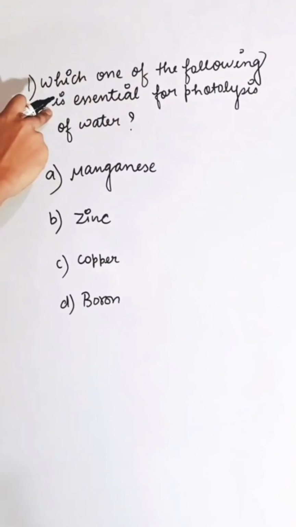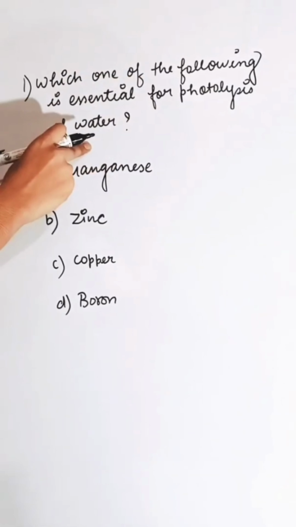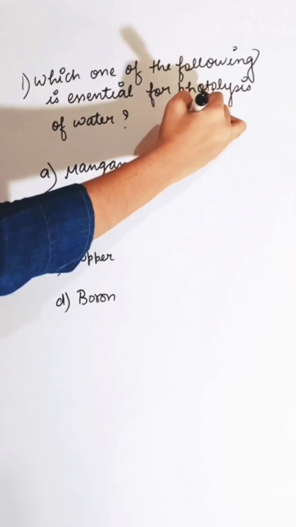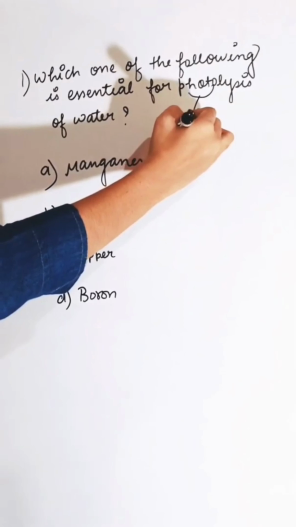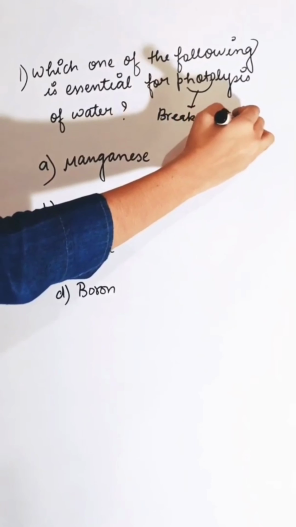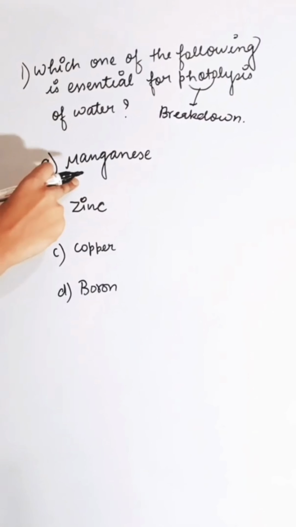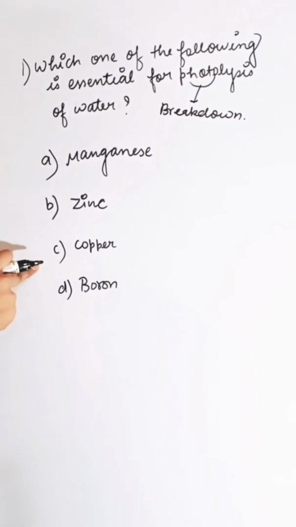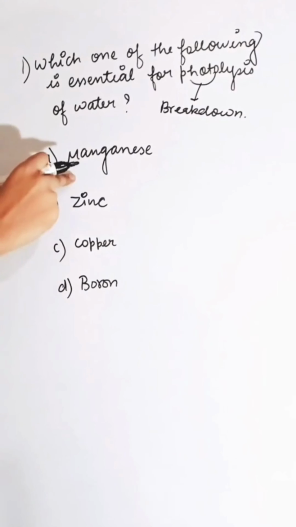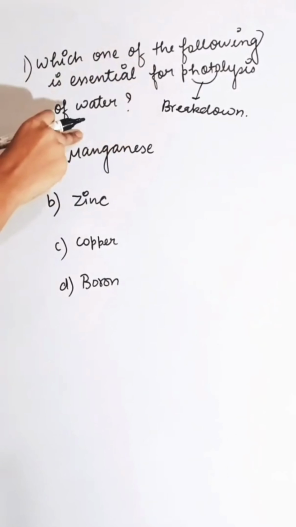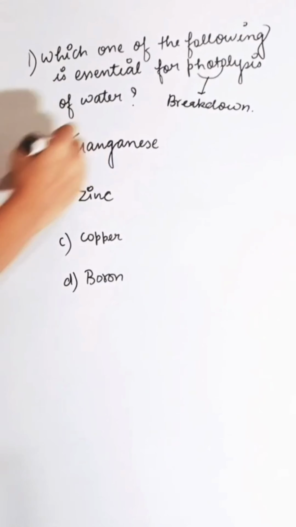Which one of the following is essential for photolysis of water? Photolysis means breakdown of water. First option manganese, second is zinc, and third is copper, fourth is boron. Manganese helps in photolysis of water. So correct answer is A.